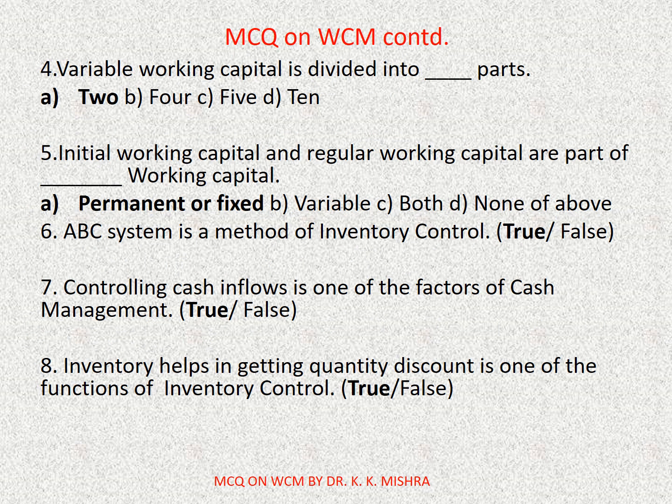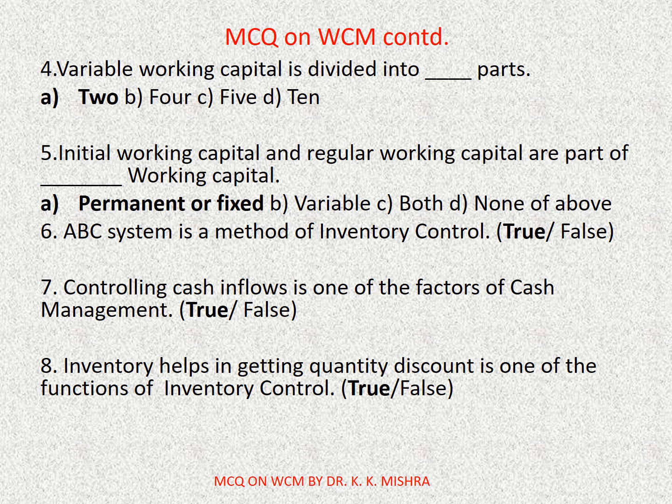Question number 4. Variable working capital is divided into dash parts. Options are A. 2, B. 4, C. 5, D. 10. Correct option is A. 2.